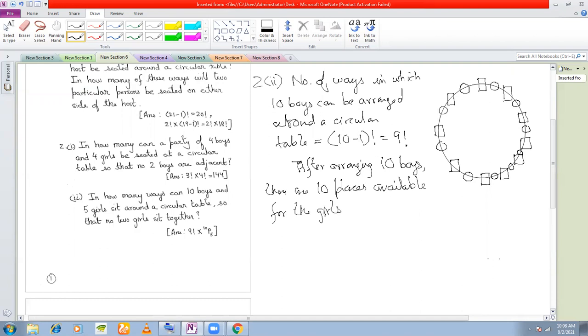Right? Now, once I have made the circular alignment with the boys, the girls can be arranged in a linear manner, isn't it?